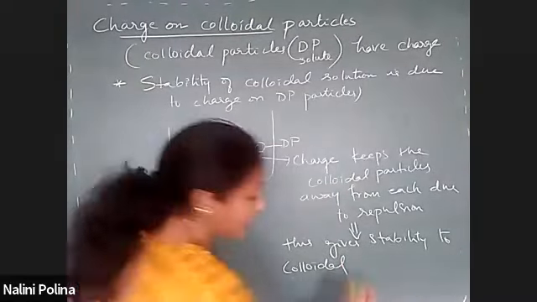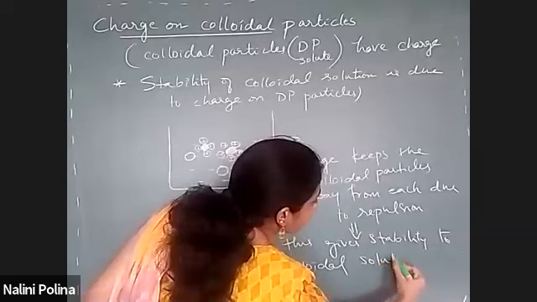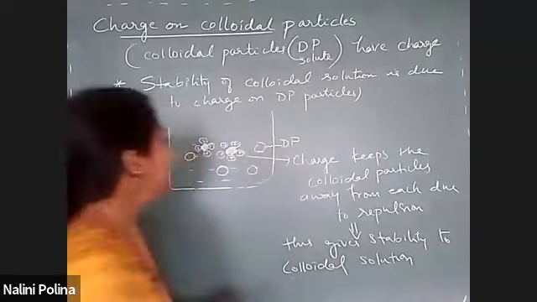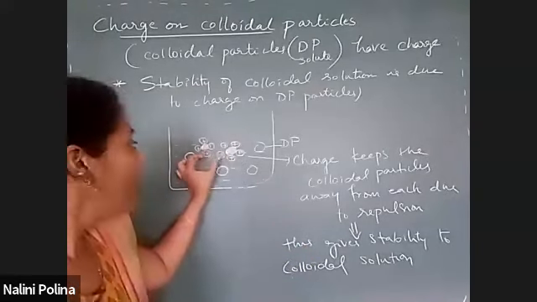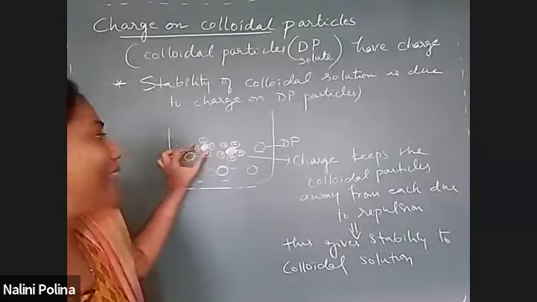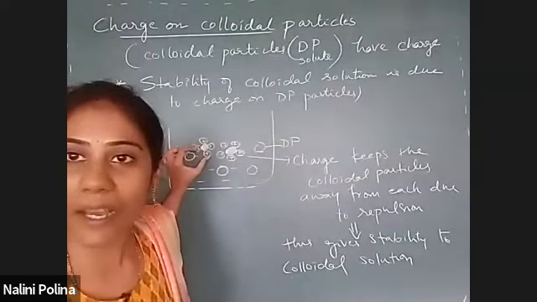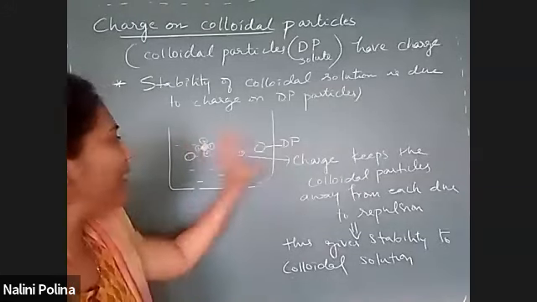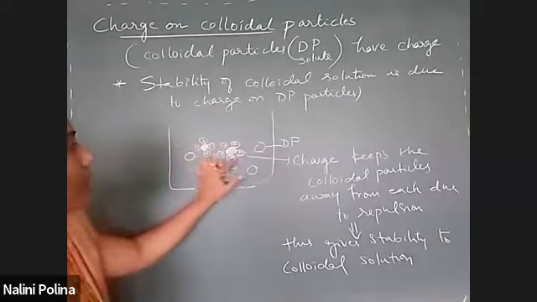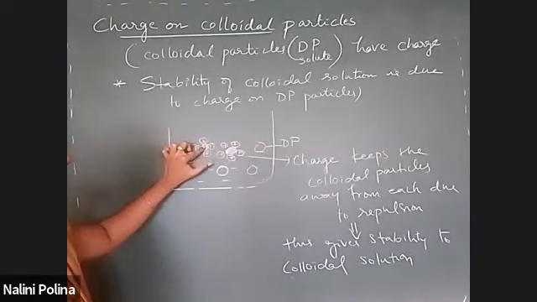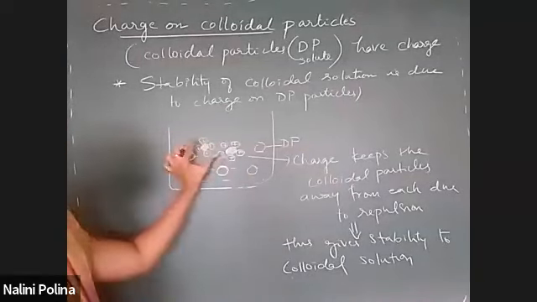Stability to colloidal solution. Here, all particles will have the same charge. One particle will not have a positive charge while another has a negative charge. All particles will have the same charge. So this is one colloidal particle having a positive charge around, and this is another colloidal particle having a positive charge around.